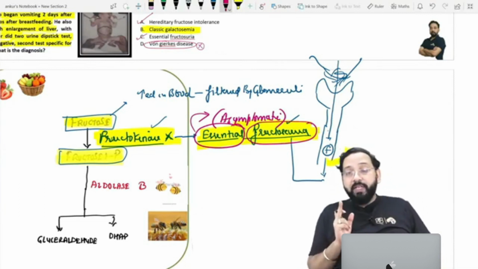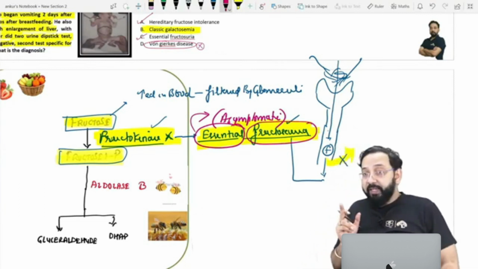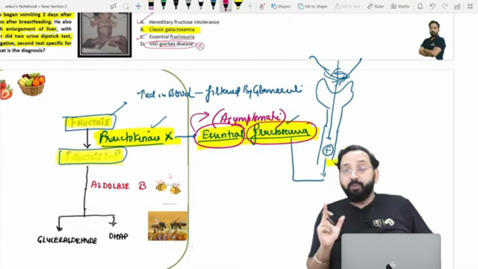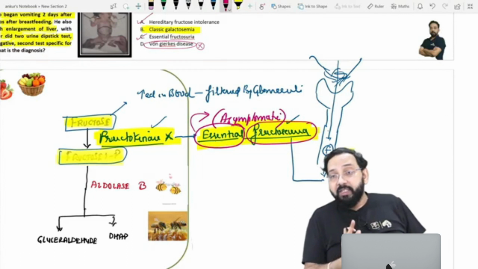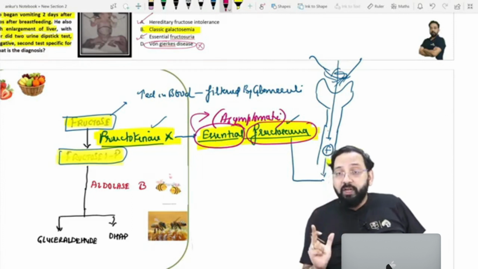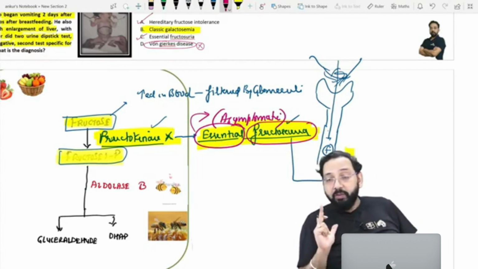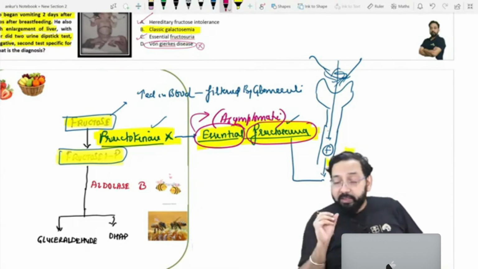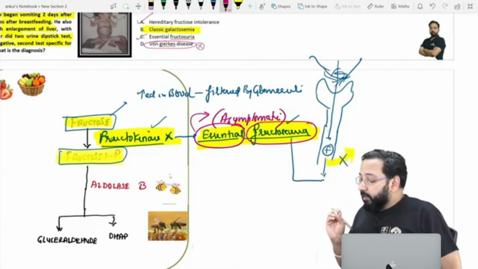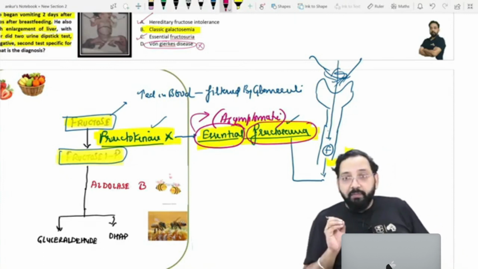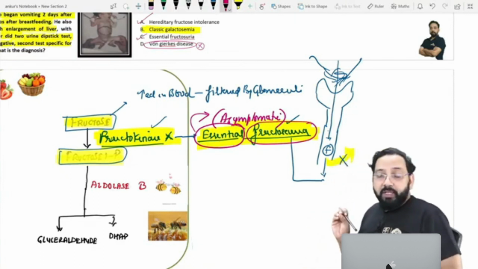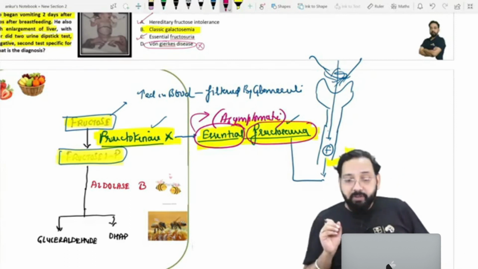If you want the patient to be asymptomatic, this fructose should be excreted in urine. That's why we say it is essential fructosuria. It is essential to excrete fructose in urine to keep the patient asymptomatic.